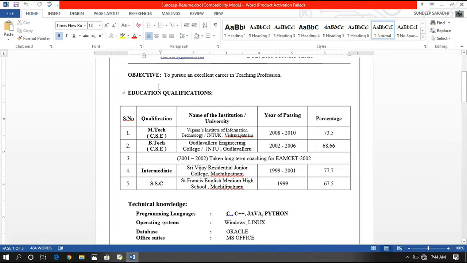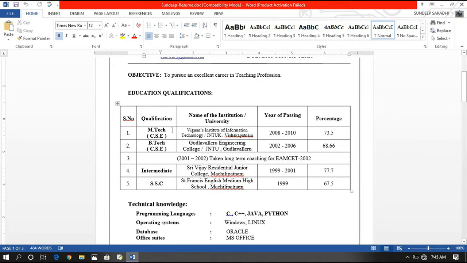And this career objective should be based upon your job profile. Here I am applying for a teaching job, so I have written only one statement, that is to pursue an excellent career in the teaching profession, a simple thing. If you want, you can specify this career objective in 2 or 3 sentences. That's more than enough, right? So based upon the job profile, you go with the career objective.